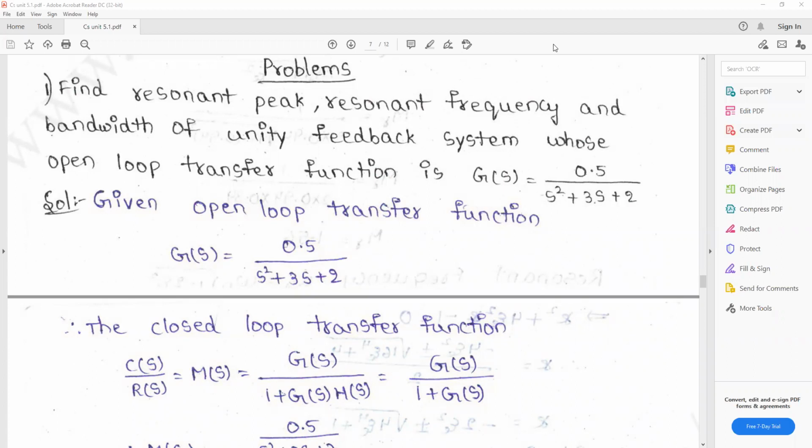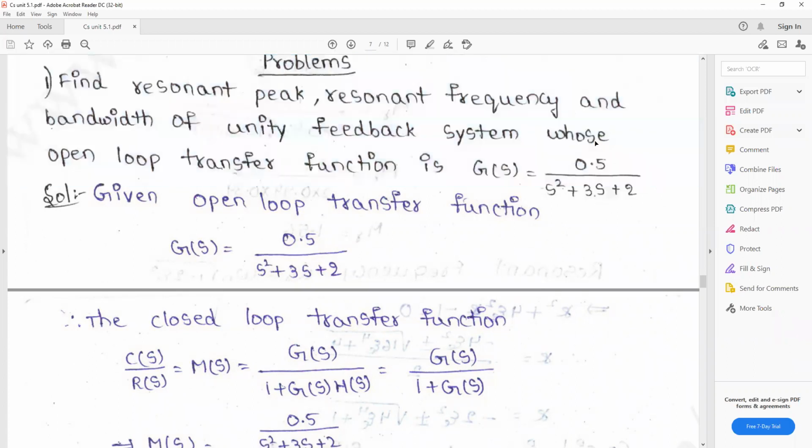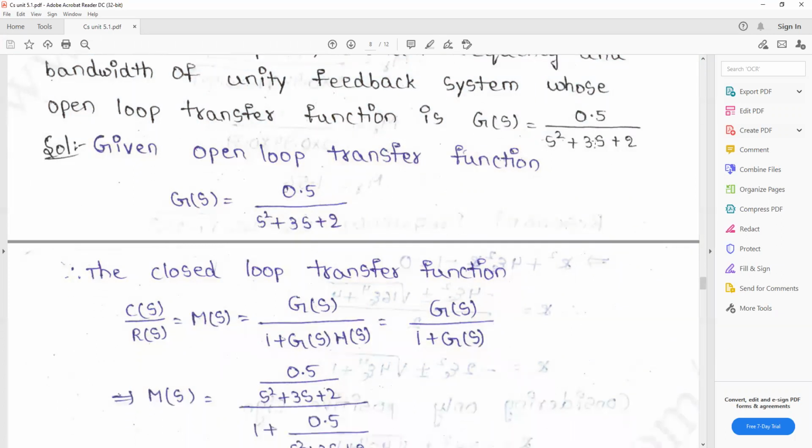The characteristic equation is 1 + G(s)H(s). In the given open loop transfer function, G(s) is 0.5 / (s² + 3s + 2), and H(s) is given as unity feedback, so H(s) value is 1.